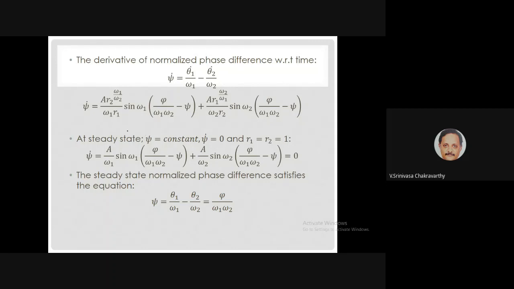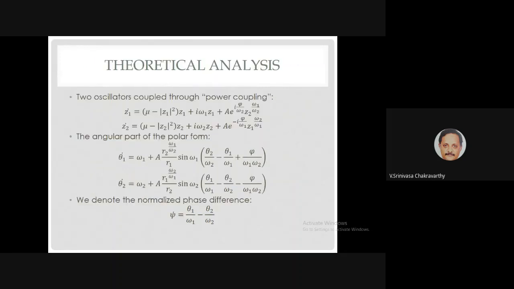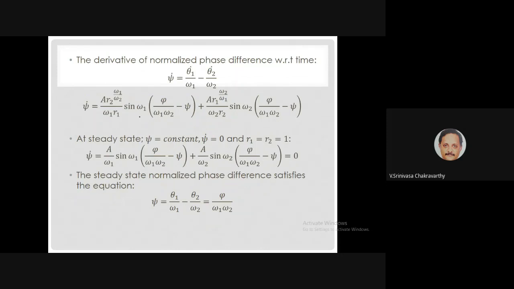Now if you set this whole thing to 0, you see that although the two terms are so different, if you look at the sine terms here, sin omega 1 times something in the brackets, and sin omega 2 times something in the brackets, what is in the brackets is identical in both cases.